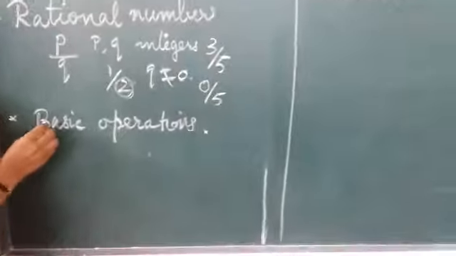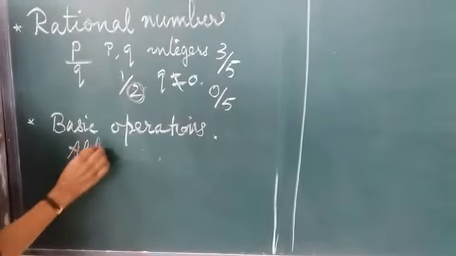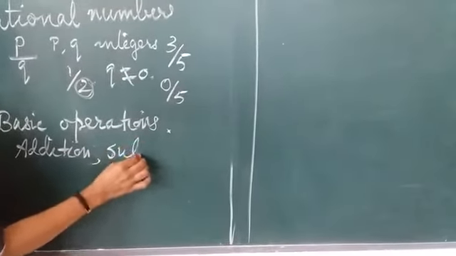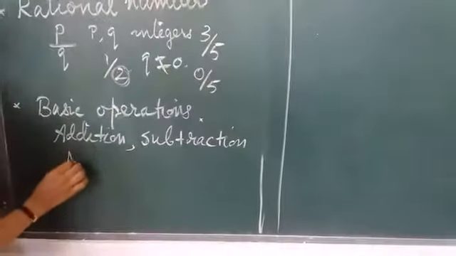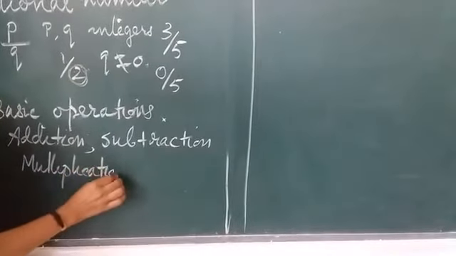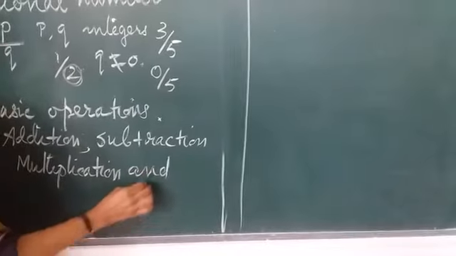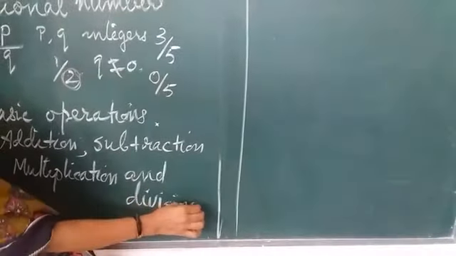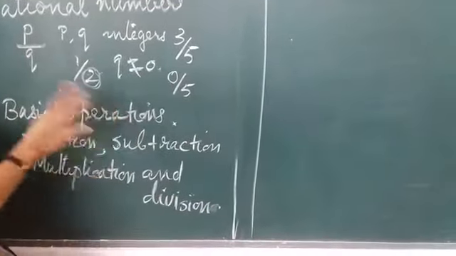And there are 4 basic operations for numbers. Addition. This is smaller classes you learn. Subtraction, multiplication and division. These are the basic operations of numbers. 4 basic operations of numbers, for rational numbers or any numbers. So, addition, subtraction, multiplication and division.